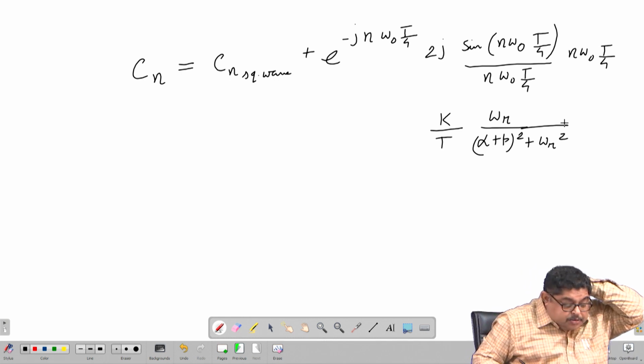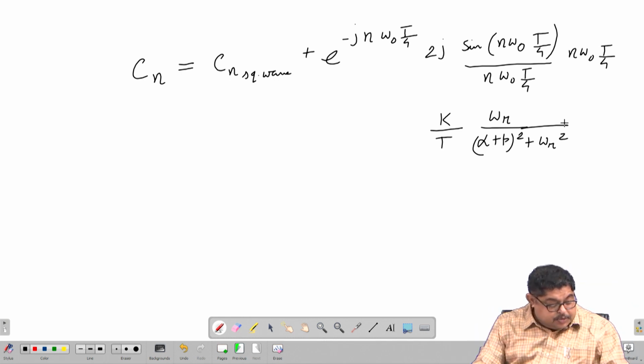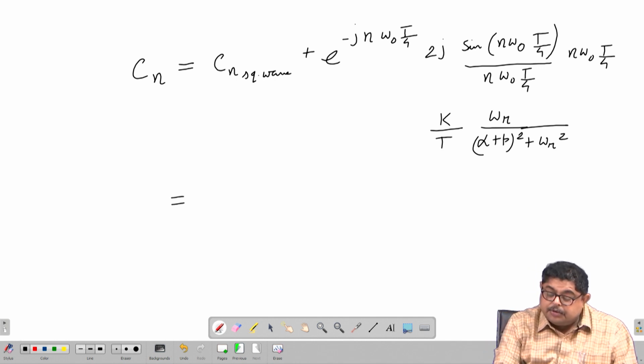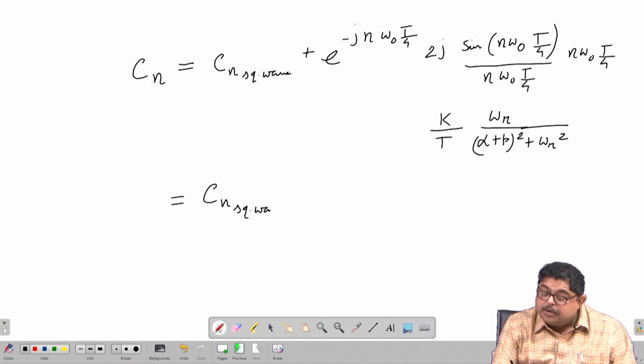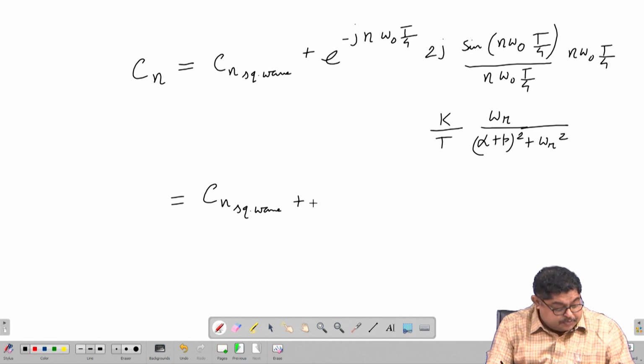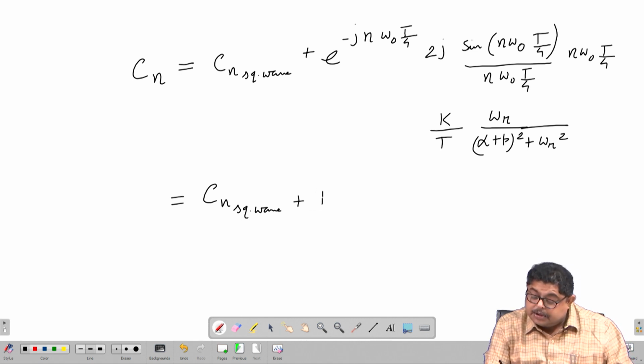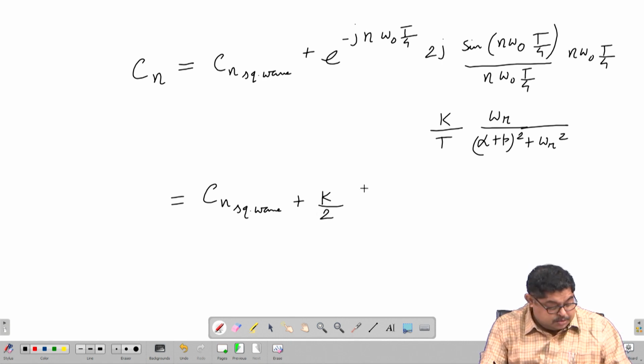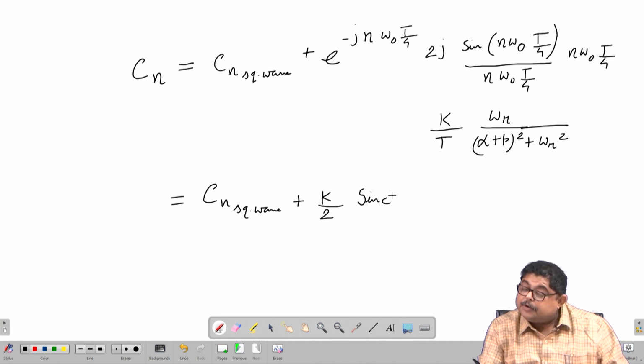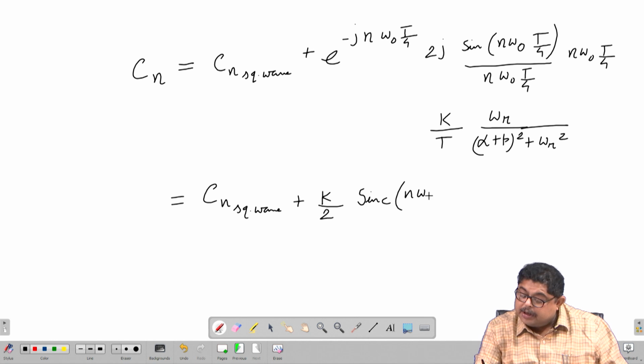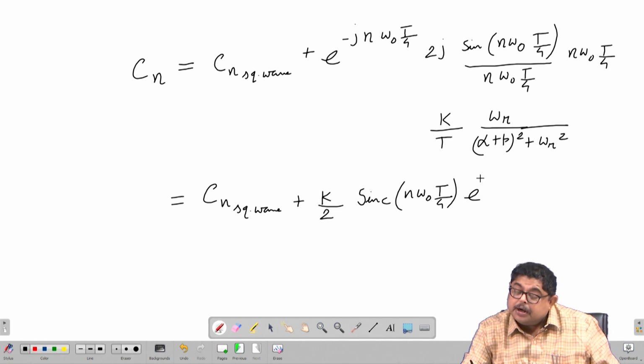So, this is the total thing. Now we can make one step for simplification: Cn square wave plus k by 2 sinc(n omega naught t by 4) e to the power minus j n omega naught t by 4.